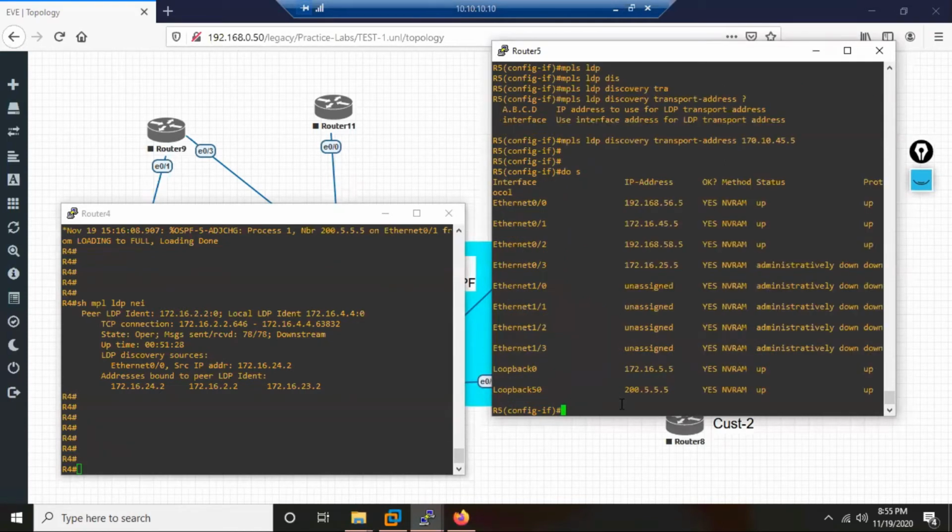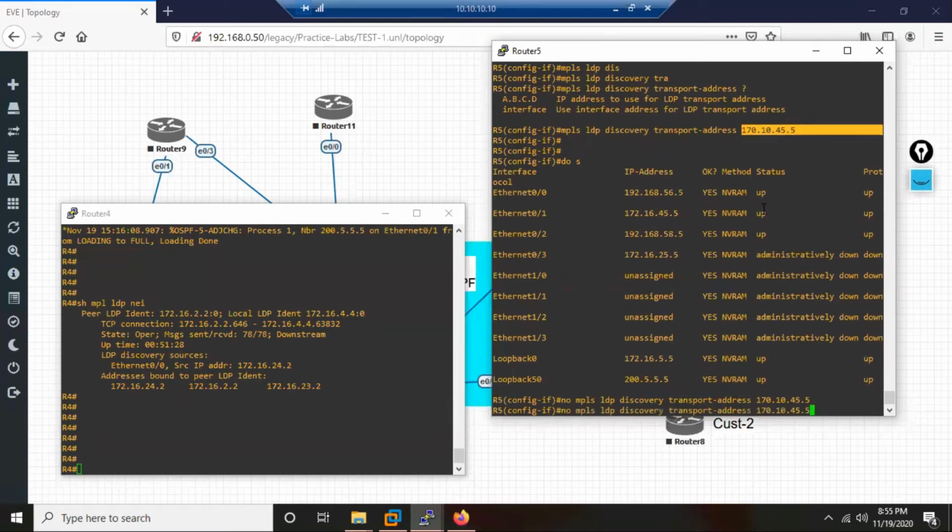Let us see. Is it one? Oh, see the mistake. Actually, what is the IP address? That's the reason I was surprised why they are still not forming neighborship. The IP address on R5 Ethernet E0 is 172.16.45.5. And what IP address did I put here? Wrong IP address. So the better thing is, because we can make mistakes with IP addresses,